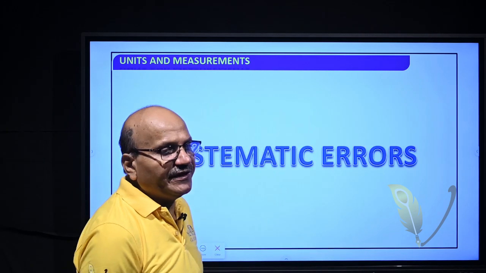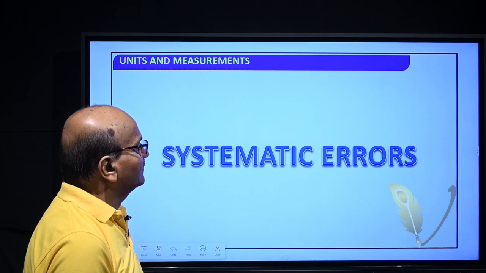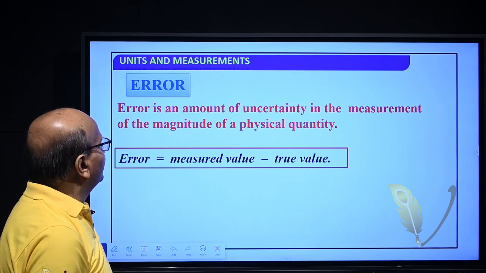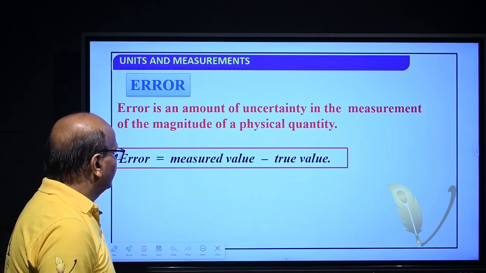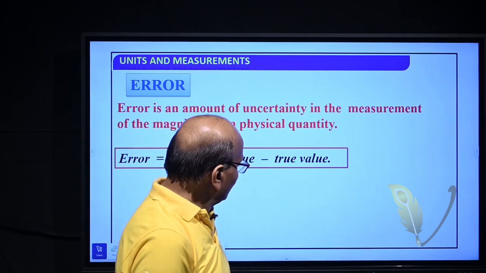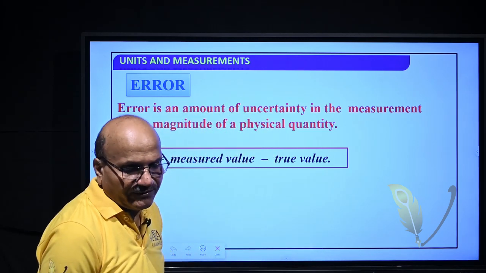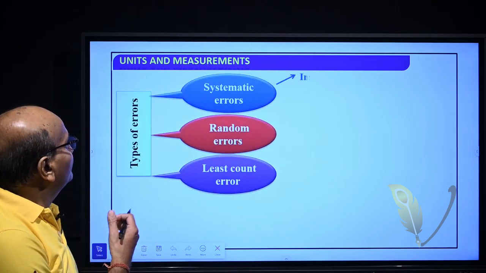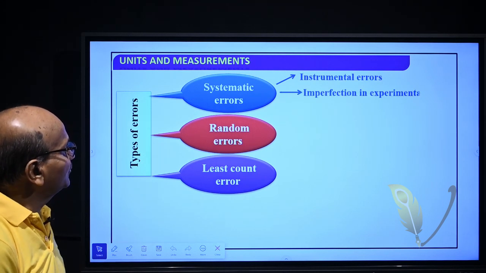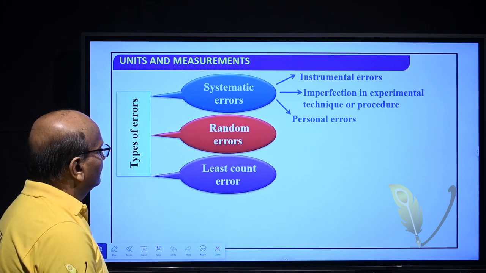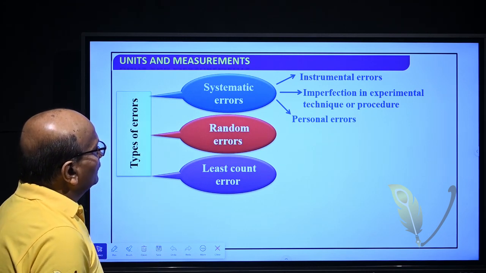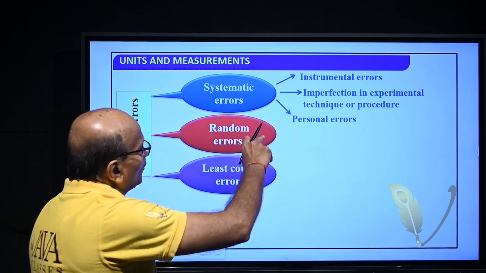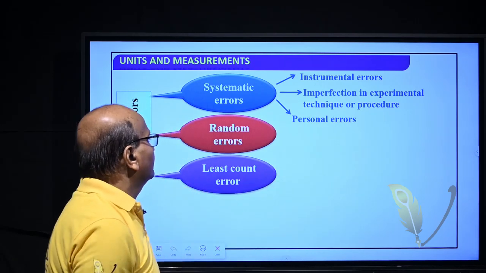Now, we see systematic errors. So, error is an amount of uncertainty in the measurement of the magnitude of a physical quantity. So, we can write error is equal to measured value minus true value. Now, there are different types of errors: systematic errors, random errors, least count errors. Systematic errors are again divided into instrumental error, error due to imperfection, and personal error.